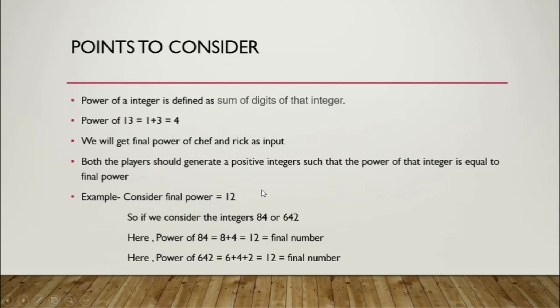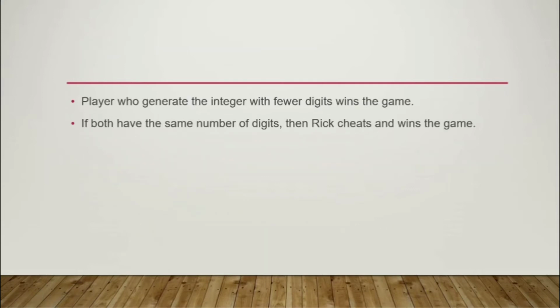But what we have to select is an integer with the minimum number of digits. So within these two numbers, 84 and 642, we will select 84 as the integer whose power is equal to the final power. Now, the player who generates an integer with fewer digits wins the game. If both have the same number of digits, then Rick cheats and wins the game. Now, let us see how to get the minimum number of digits.